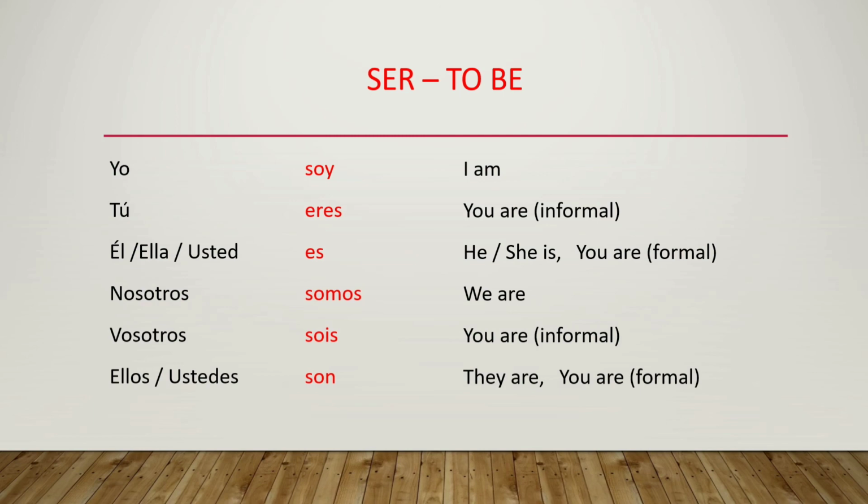Clear? The 6 forms are there in the red font: soy, eres, es, somos, sois, son. So please try to remember the subject pronouns and the 6 forms of this verb. In the next video we will discuss the uses of ser.